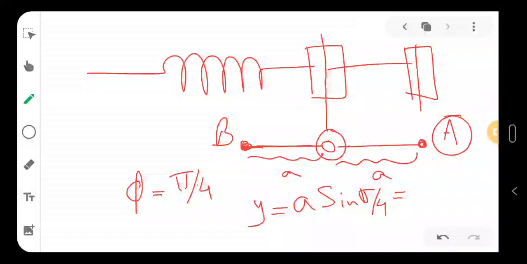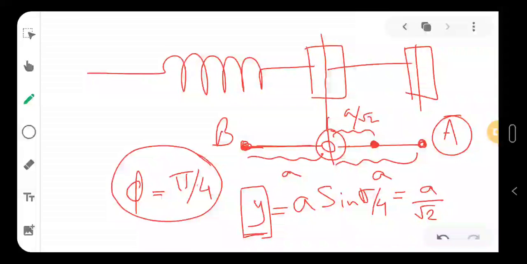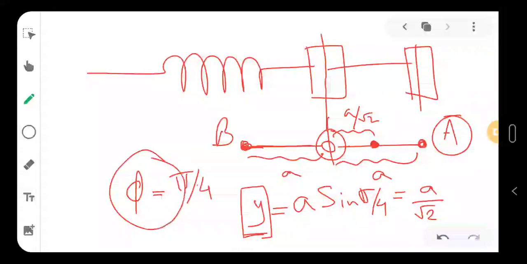So what will it come? It will come A by root 2, right? So that means from this O point, the position of the bob will be at A by root 2 distance. So this is the displacement which is connecting our theoretical or abstract parameter phi with our real parameter y.